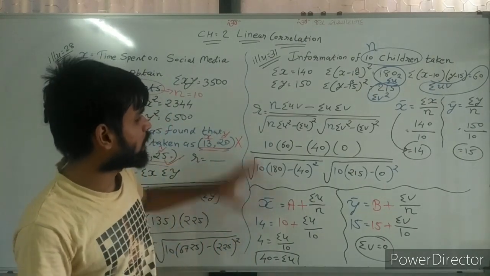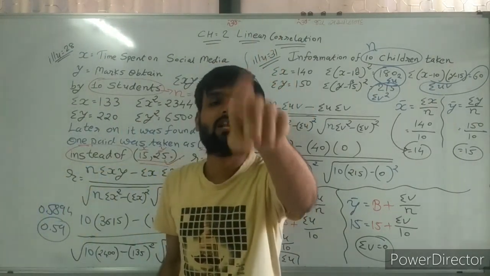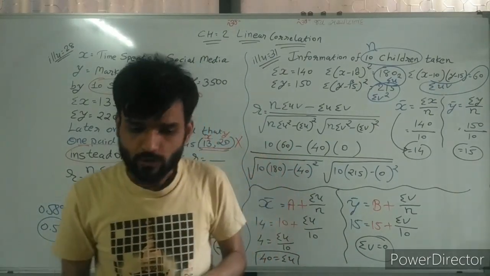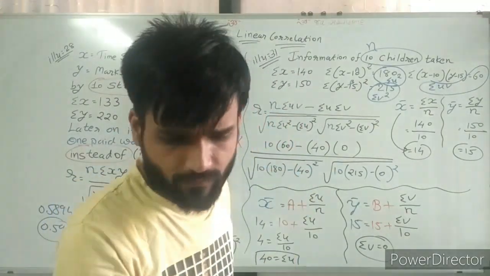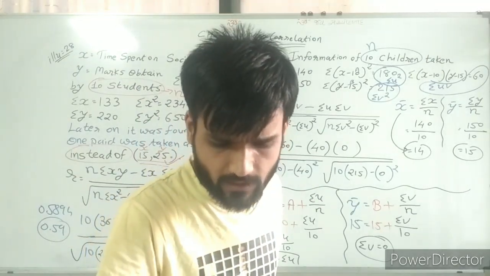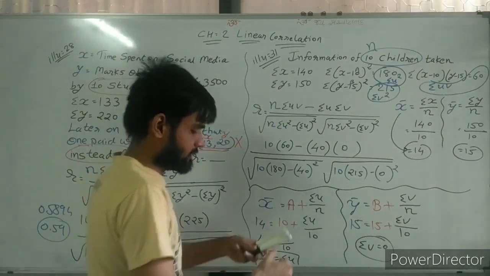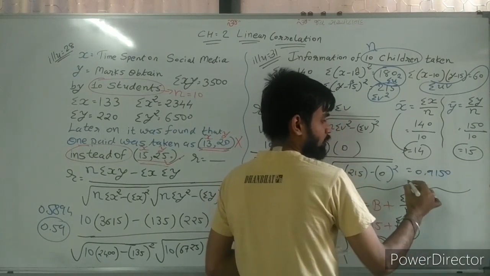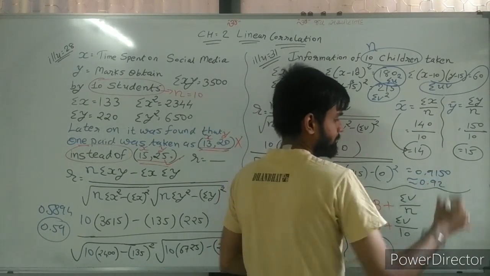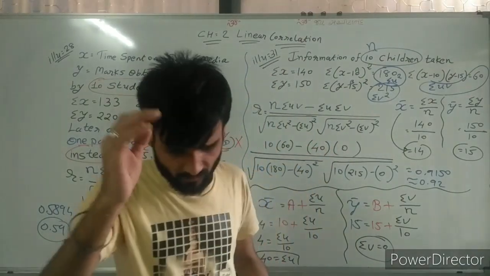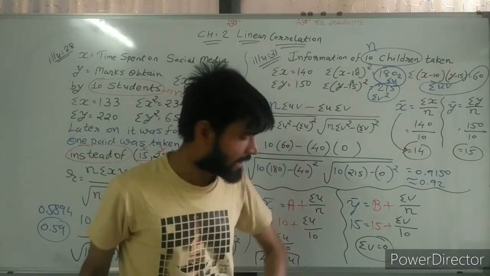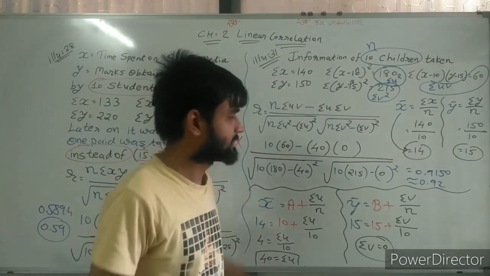Now you can solve this sum yourself. I am not giving this calculation to all of you, but I can give you the answer. If you solve this, you will get 0.9150, and approximately we can say 0.90. This should be your answer. Otherwise, the remaining values are the same.